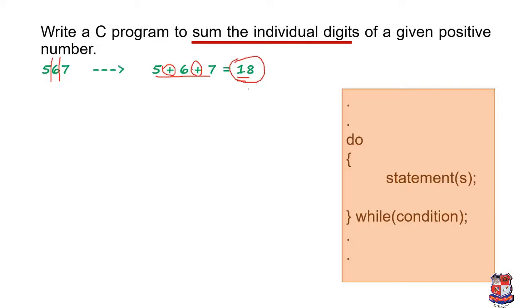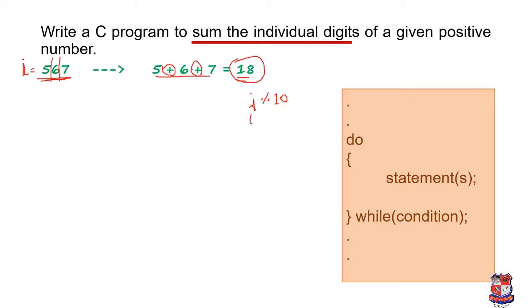So how can we do this? In our last lecture we discussed the reverse number, and in that we separated these digits. How can we do that? We have to take the reference of modulo by 10. The same concept we are using over here. If I am giving this number to the variable I, then we have to use I modulo 10.